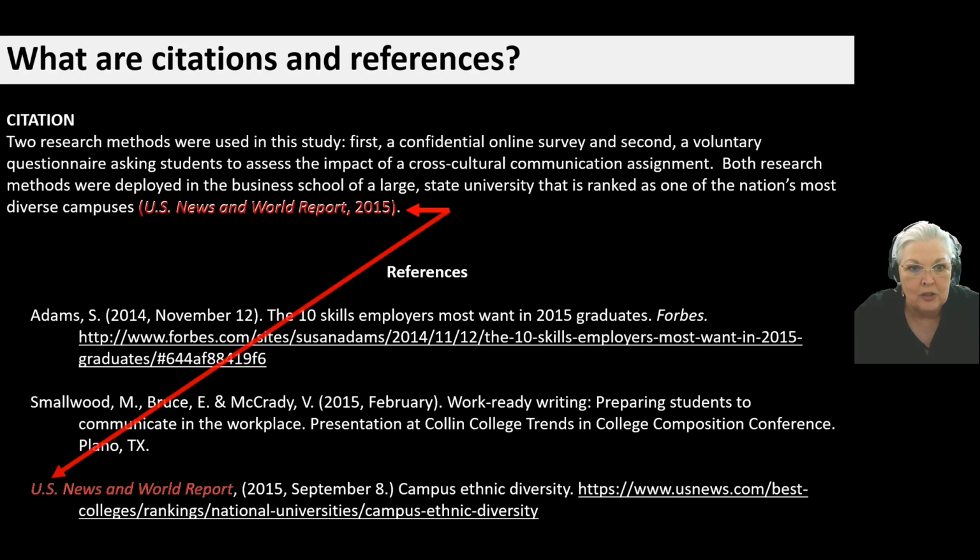On the reference page at the end of the document, there will be a coordinating reference for that citation, and it will include much more information in case the reader wants to find that article themselves. It will begin the same way the citation begins, with the author or source and then the year of publication.